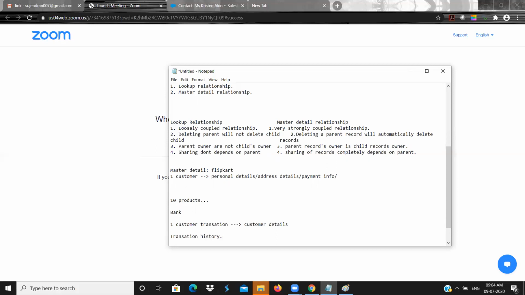The customer details is the parent for the customer transaction, and the customer transaction is the parent for the transaction history.